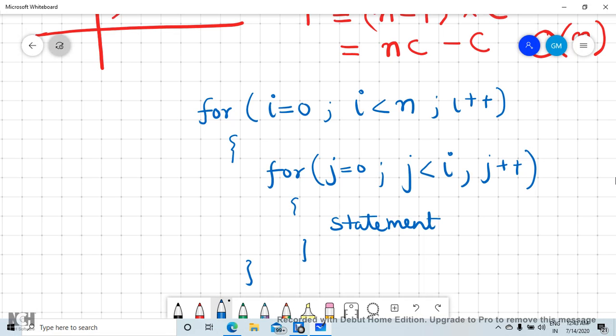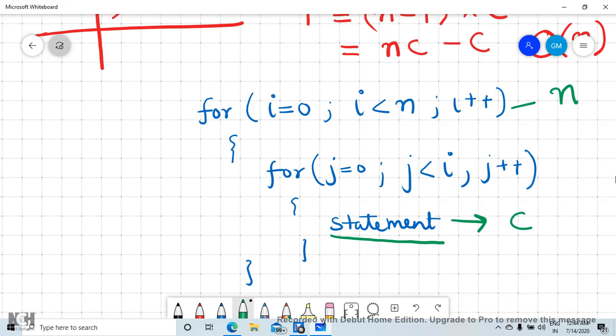Okay, now look at this problem. Here there are two loops, and we have to calculate the complexity of this algorithm which uses these two loops. The statement takes, suppose, c time, almost constant time. But here this loop will execute n times, and the inner loop will execute i times, and i varies.